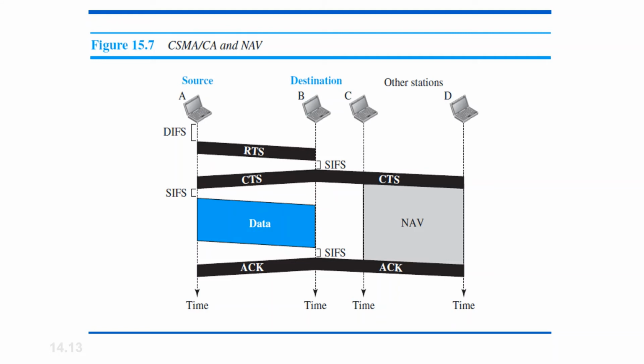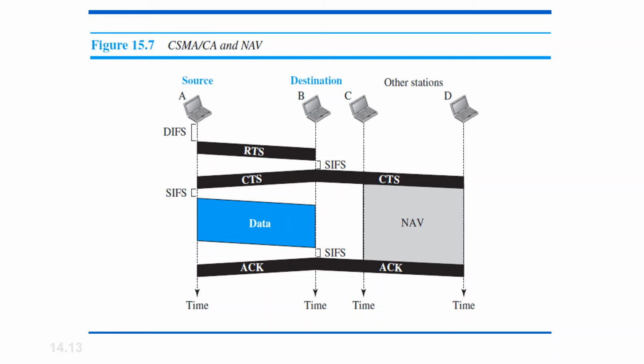So continuation to this concept, what is NAV? NAV is nothing but network allocation vector. Now, when a source is communicating to the destination, an initial RTS request is sent. How will the other users or other stations understand that the network will be occupied? The solution is given by the network allocation vector.